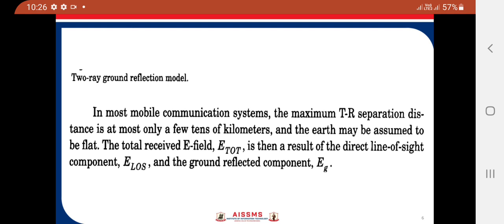The total received E field, E total, is the result of the direct line of sight component, E LOS, and the ground reflection component, ER.